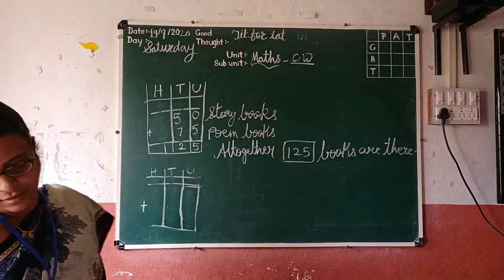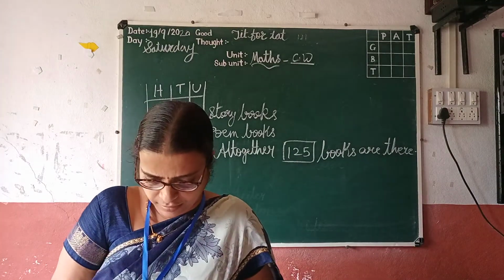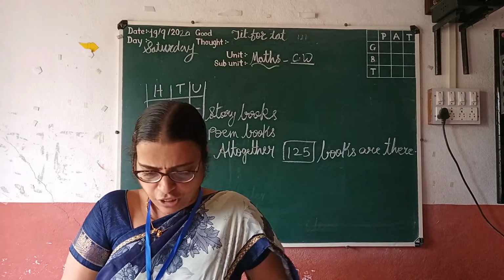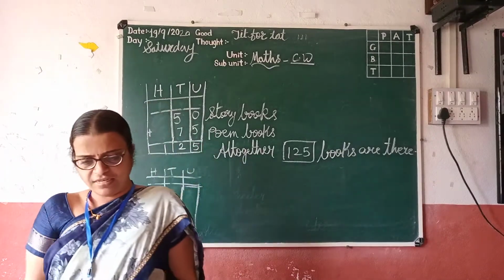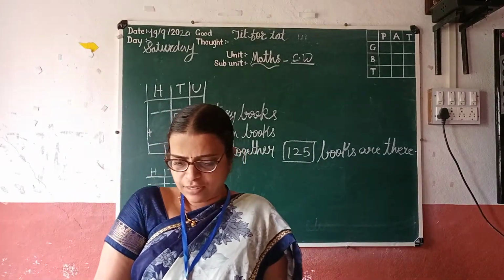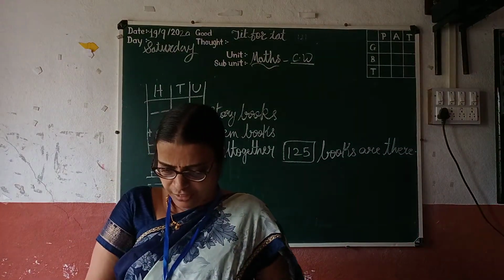Next. In the basket, 35 mangoes and 45 guavas. So that you have to solve. Now I am going to solve the third. The cost of a dress is 275 rupees and the cost of a shirt is 399 rupees. So how much altogether is needed for the dress and shirt?